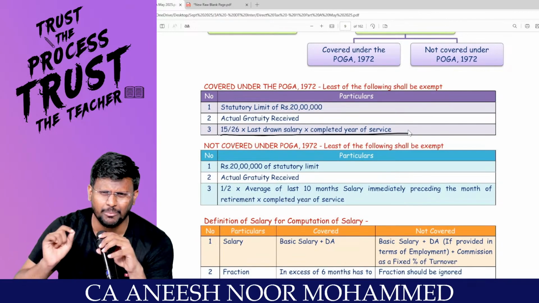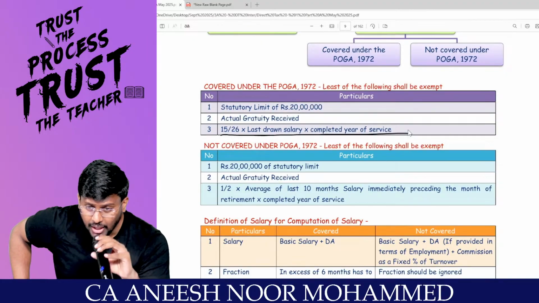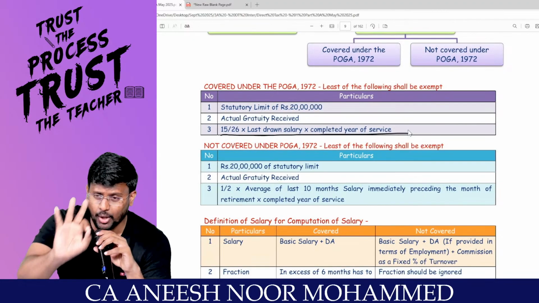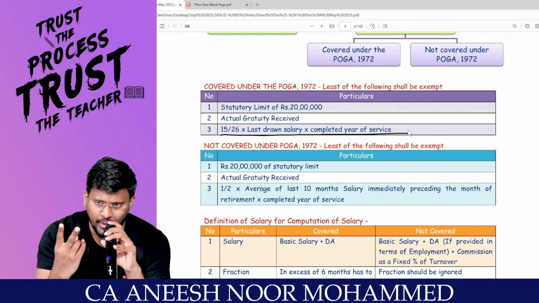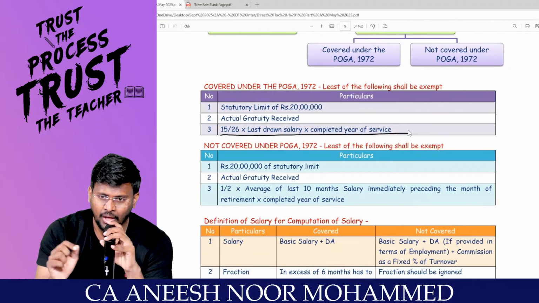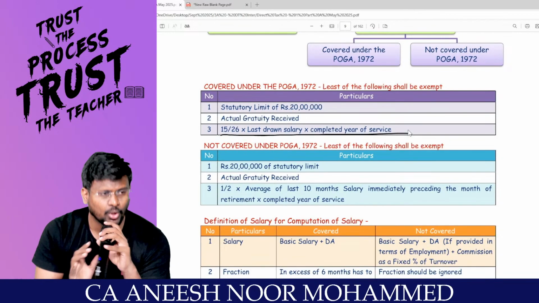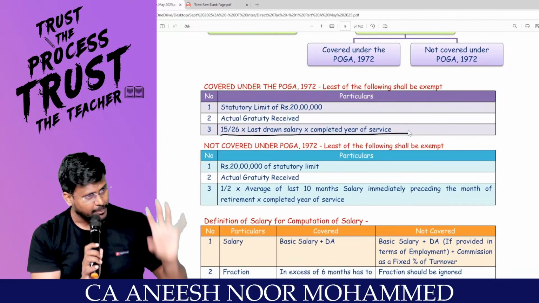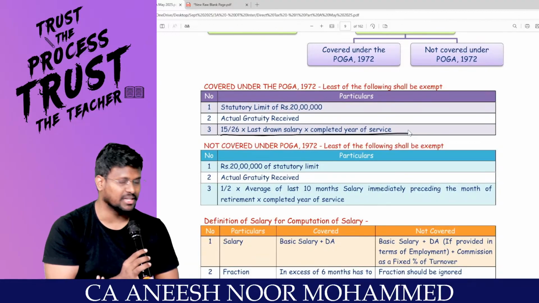So you may be a government employee or a non-government employee. If you are a government employee, fully exempted. If you are a non-government employee, the least of the three that I am going to tell you is exempted, and the balance is taxable. Statutory limit of 20 lakhs; actual gratuity; 15 by 26 into last drawn salary into completed year of service. This is a limit. Why this limit? What is the logic? I am coming. Don't worry at all. I am just introducing what is there.